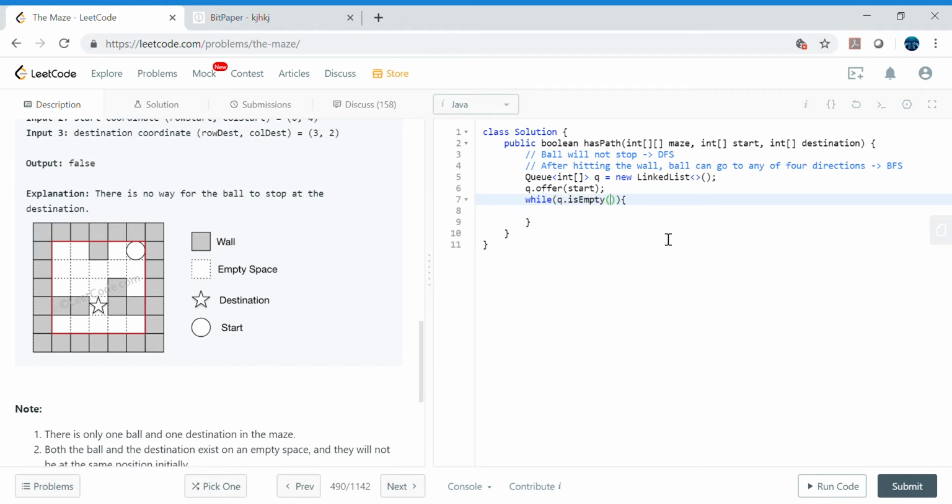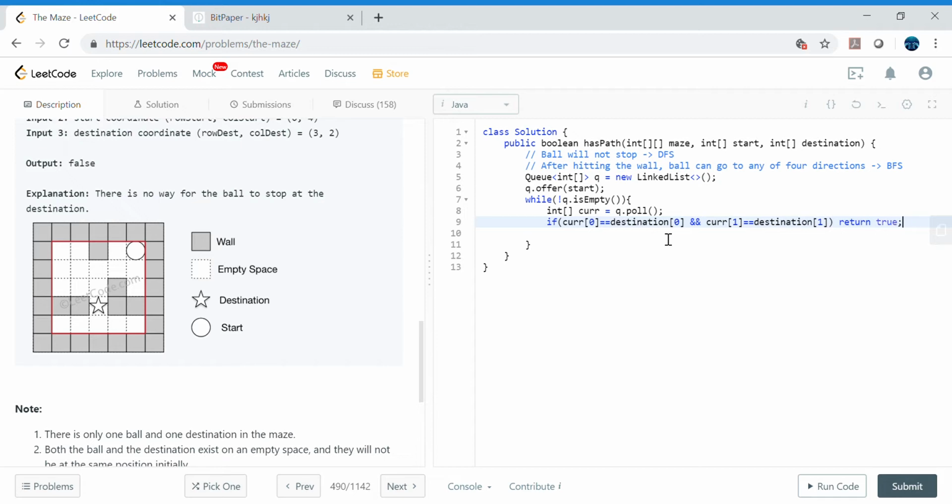Then let's pop the current coordinates with queue dot poll, and check if current 0, the x coordinate, equals destination 0, and current 1, the y coordinate, equals destination 1. If that is the case, then go ahead and return true.